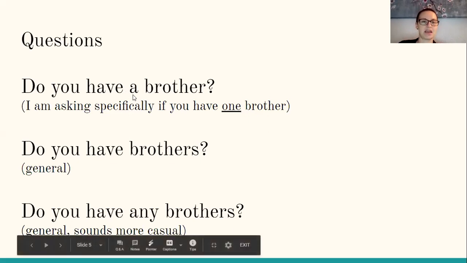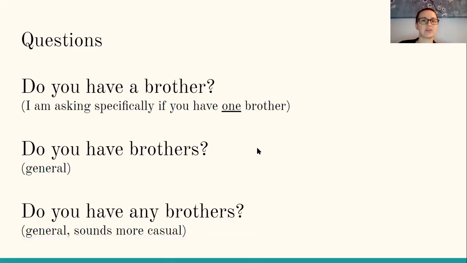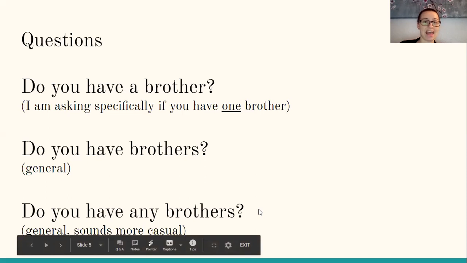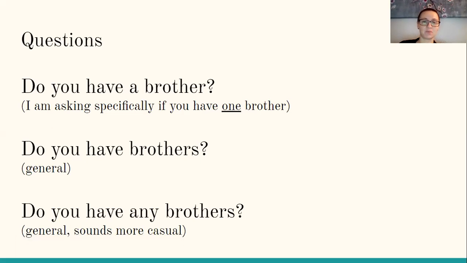As you might remember, a or an means one. It means the same thing as one. And we'll talk about that a little bit later too. Something a little more general. Do you have brothers? So I'm not making a guess as to how many brothers you have. I just want to know, do you have brothers? I could also ask, do you have any brothers? Again, this is general and it sounds more casual.